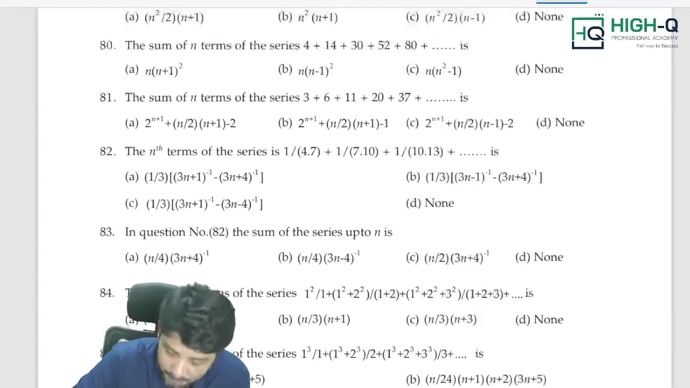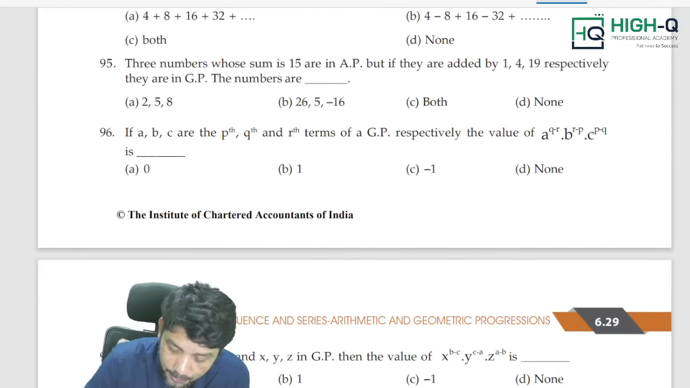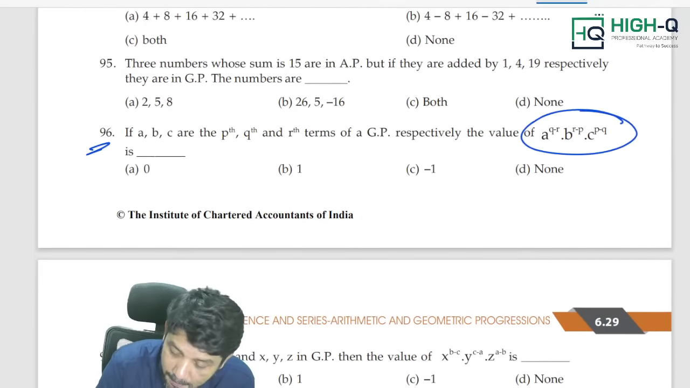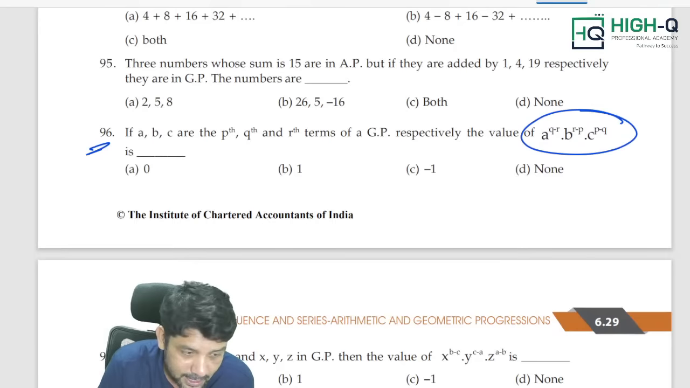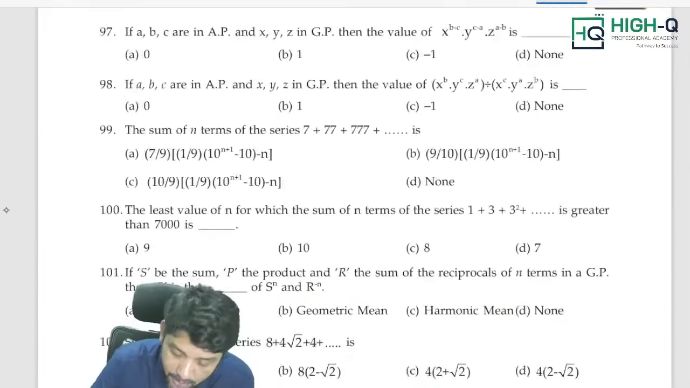Method is the same. You need not change the method. This is a simple method you are going to follow. Now this is a sequence and series question, but there is a cyclic expression. I gave you the method for cyclic expression. What did I say? For a cyclic expression, the answer is always 1. What is the answer, my dear? Always 1. So for example 97, the answer is always 1.